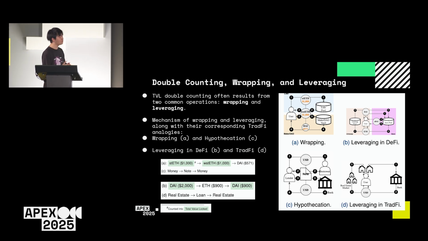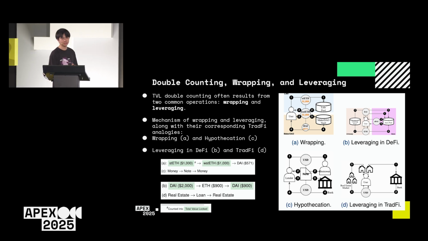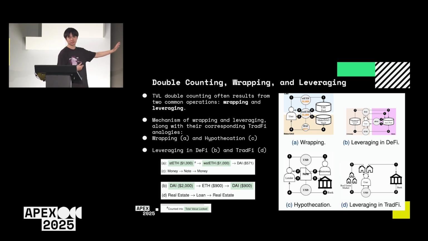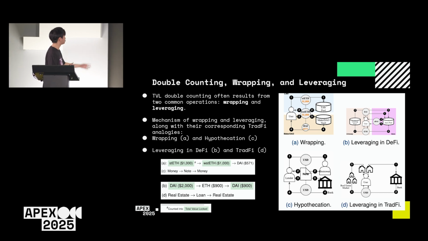TVL double counting often results from two common operations, wrapping and leveraging. On the right-hand side, we decompose the large flowchart to show four subfigures illustrating the mechanisms of wrapping and leveraging, along with their corresponding TradFi analogies.